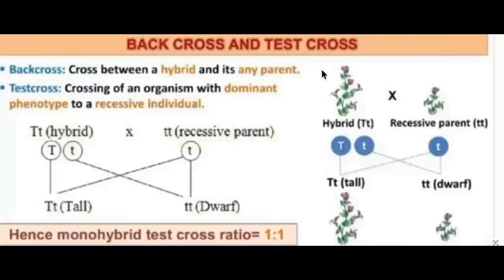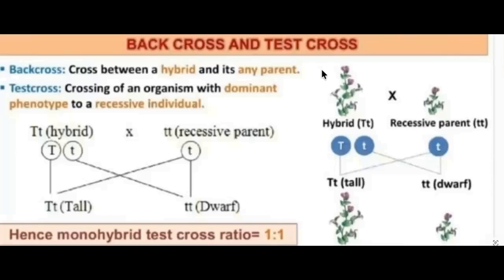But when you cross the hybrid tall with the recessive parent dwarf, as the screen is showing, you will get 50% tall, although this is heterozygous. In the next generation, you will get both dwarf and tall plants. But tall is dominating. 50% are tall and the other 50% are pure dwarf parents.